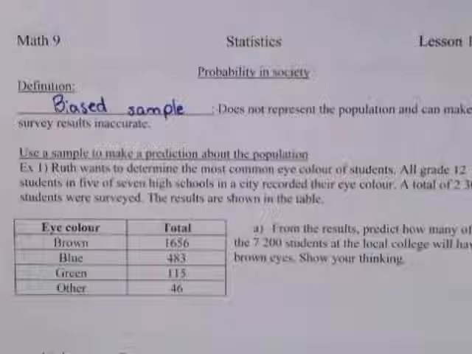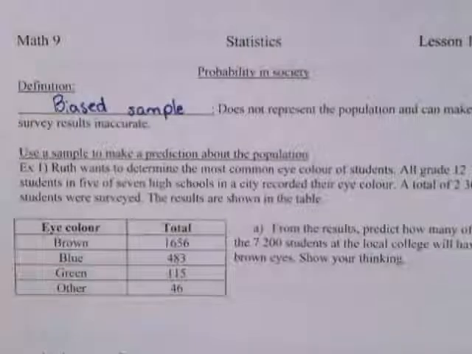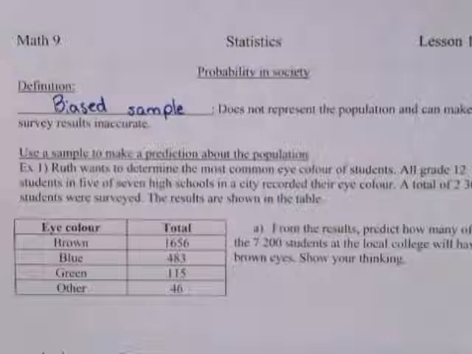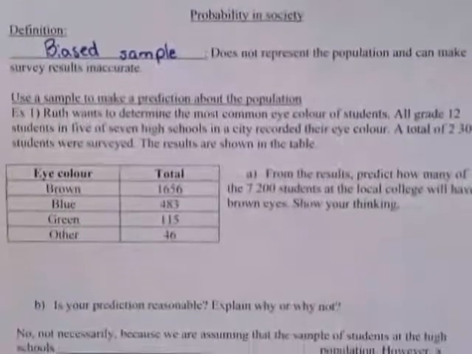So we're going to go to example number 1. Ruth wants to determine the most common eye color of students. All grade 12 students in 5 of 7 high schools in a city recorded their eye color. A total of 2,300 students were surveyed, and the results were shown in the table. The table that we have is right in front of us.